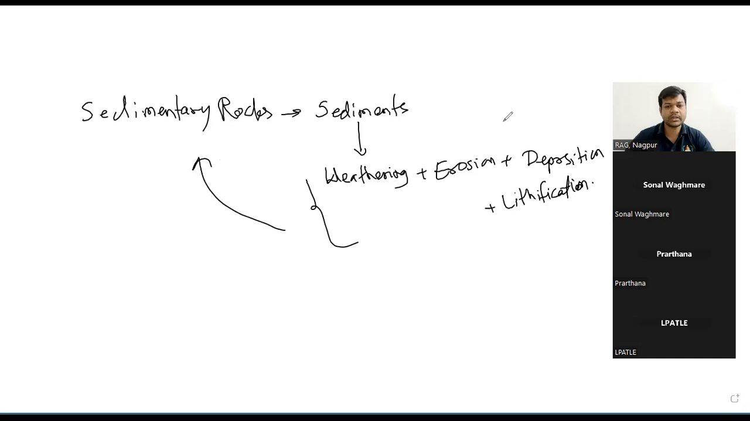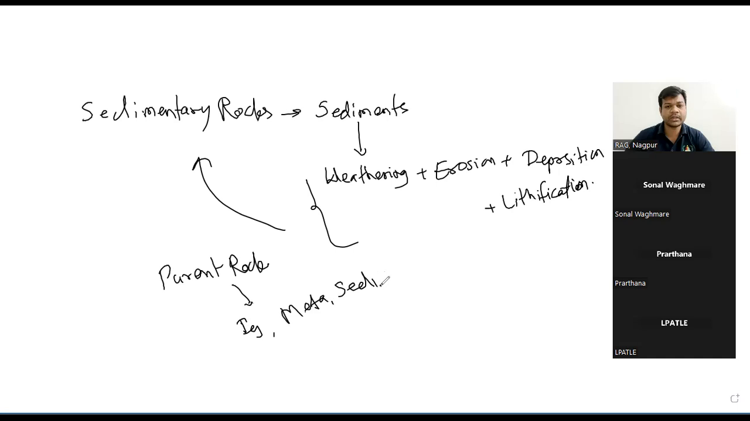Why secondary rocks? Because the sediments which constitute the sedimentary rock are derived from some other rocks, right? So their parent rock for these sediments can be anything. It can be igneous, it can be metamorphic, it can be sedimentary itself, right?